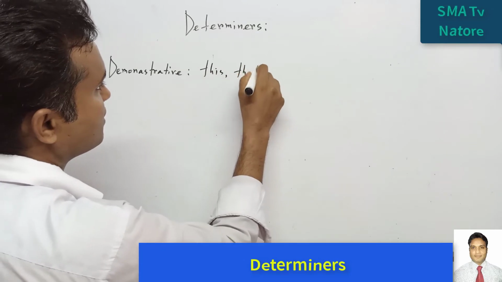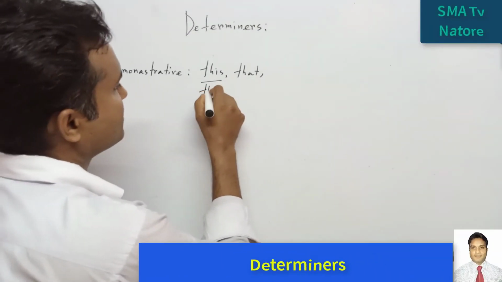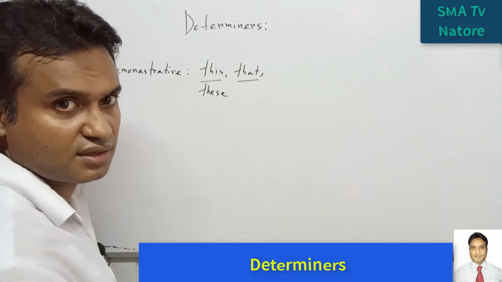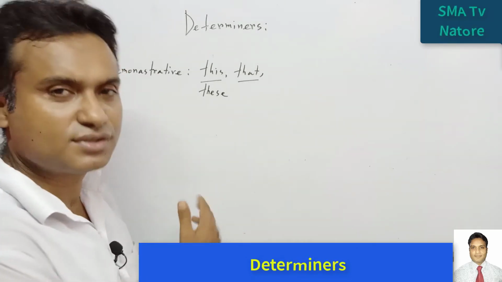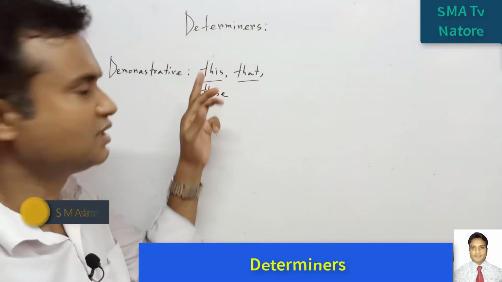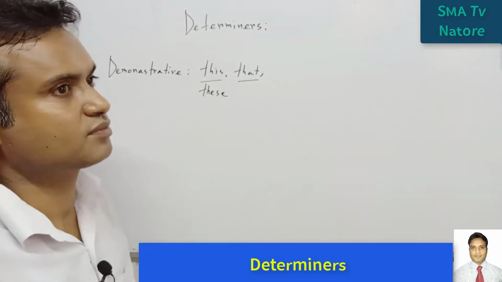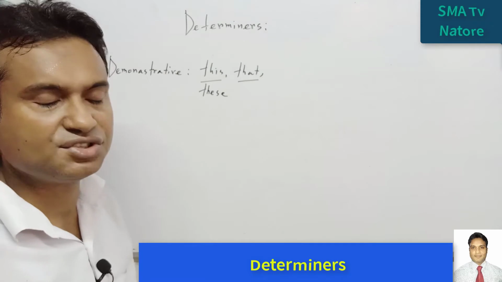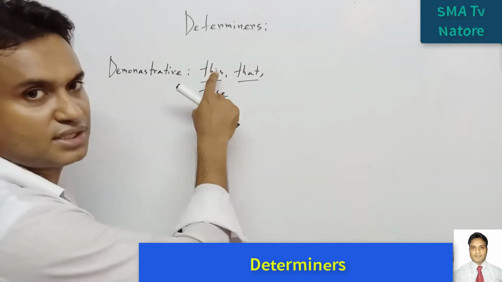This, that. Okay, this is singular and these is plural, but this is the near marker. This mobile phone, this board. So this is near and singular. But these markers, these people, these students, these teachers, okay, so these are plural forms, and this one is singular form.